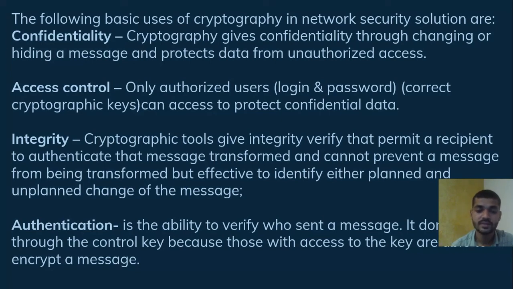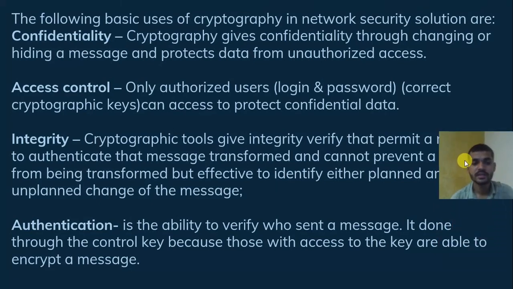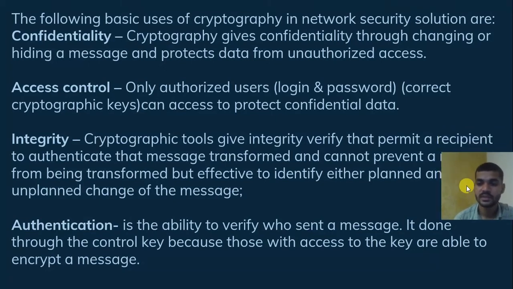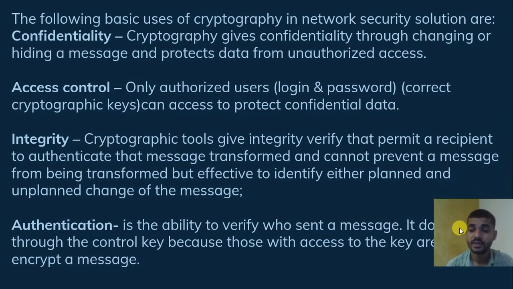The last one is authentication, the ability to verify who sent a message. It is done through the key, because only those with access to the key are able to encrypt the message. Authentication is maintained because only the person who has the keys can access that information or message.